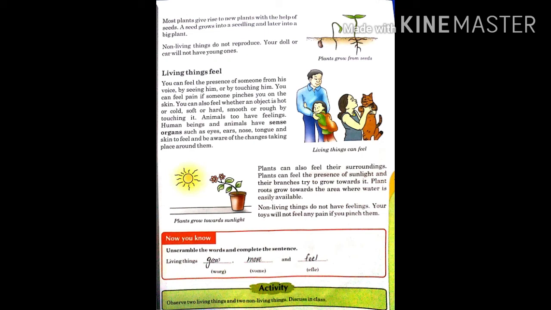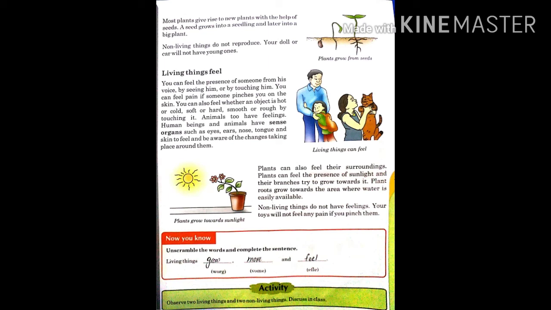Like human beings and animals, plants also feel. They don't have sense organs, but they feel changes around them. They can feel the presence of sunlight. They look fresh when watered. But on the other hand, non-living things do not feel anything. If you pinch your toy, it will never cry or feel any pain.